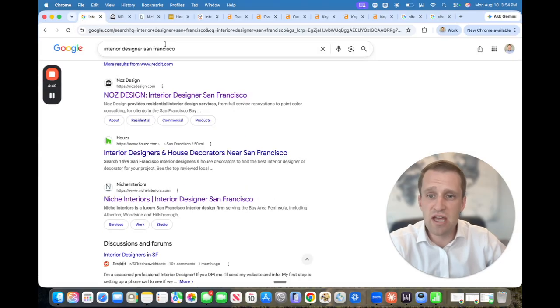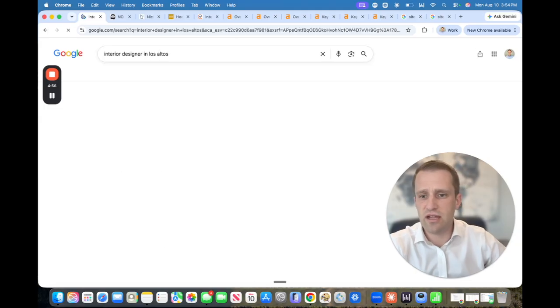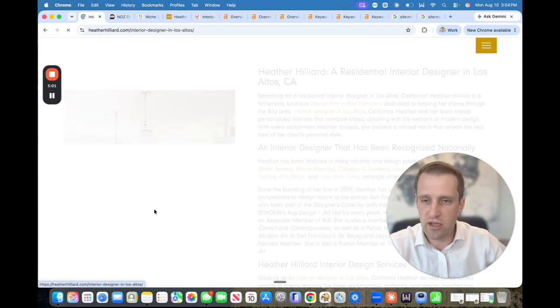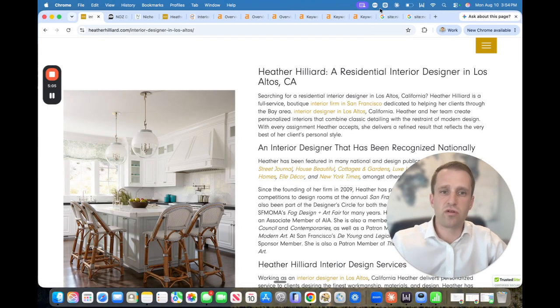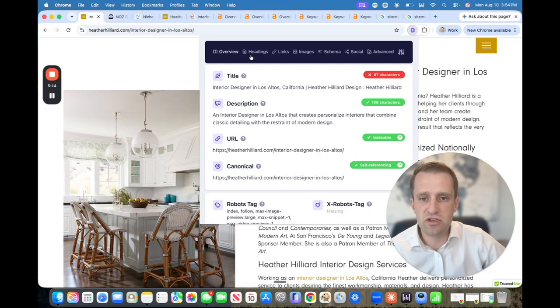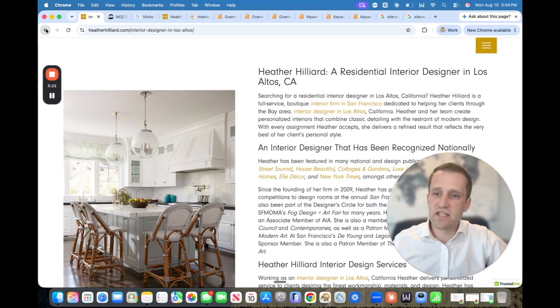of search results. Now, we've been looking at interior designer in San Francisco, but let's take a look at interior designer in Los Altos, right? If you're trying to get to the first page of search results for that, look at what Heather Hilliard did. Heather took their website and they made sure to create what is called a local landing page because they're based in San Francisco, but they want to show that they work in Los Altos. So they built this page, and then they made sure that SEO keyword is in the H1 title tag. It's listed a few times strategically throughout the text as well,